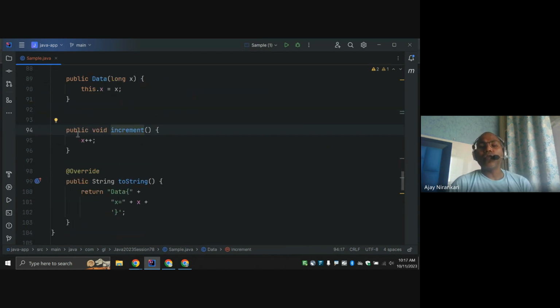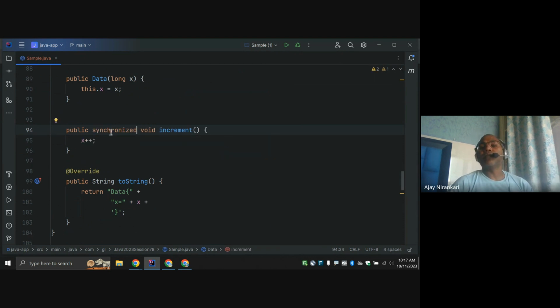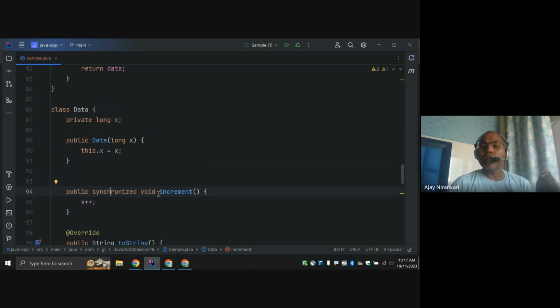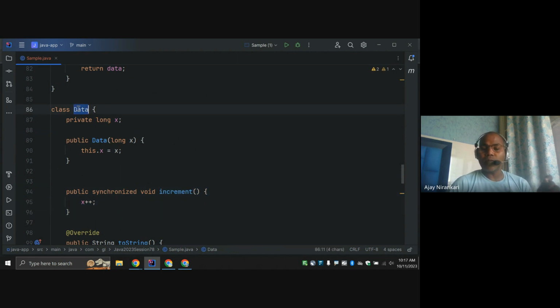So how can we get the lock? Simply, Java says you can use the synchronized keyword. This keyword indicates to the JVM: hey, anyone going to call this method, ensure that first they get the lock of this object, and once they get the lock, then call this method.